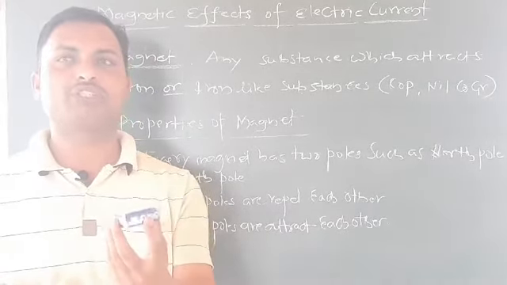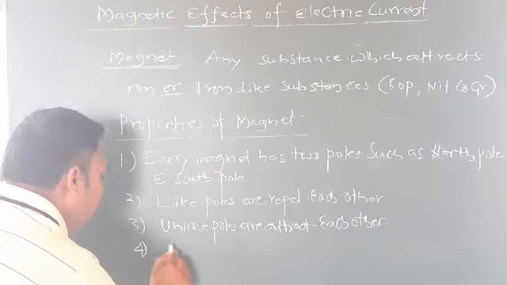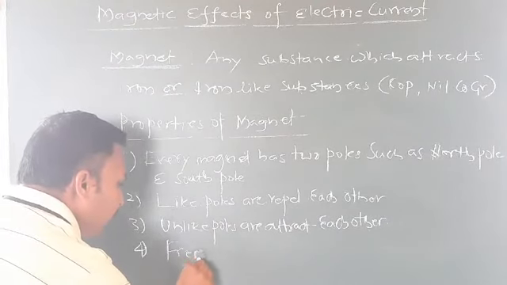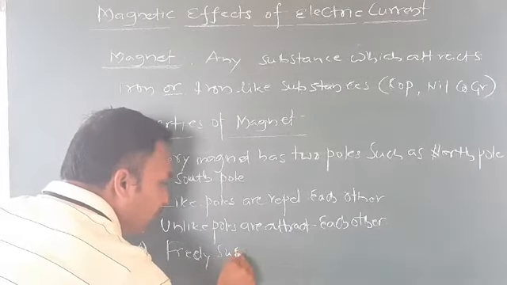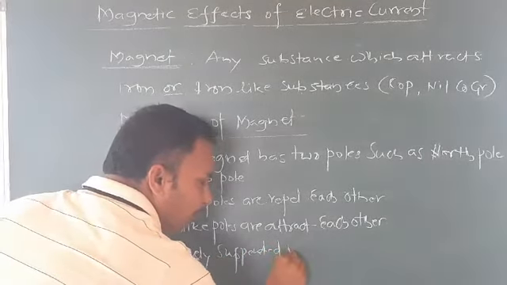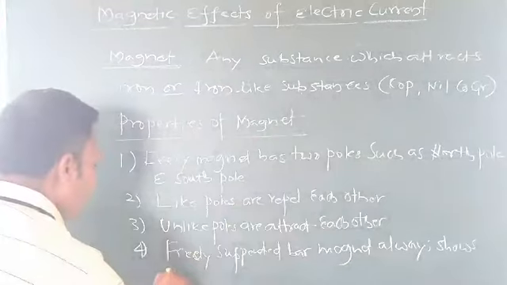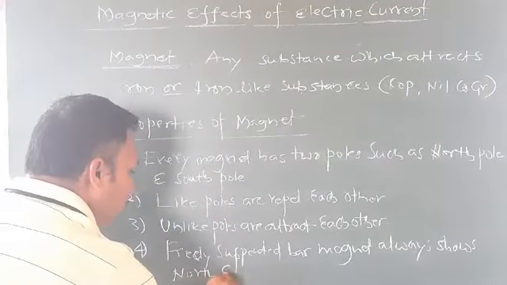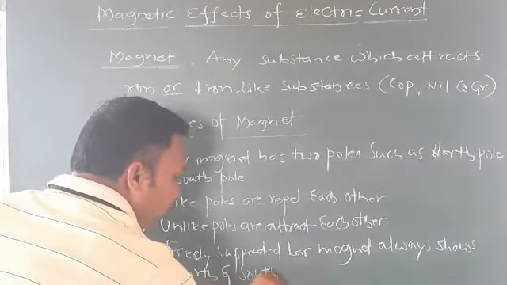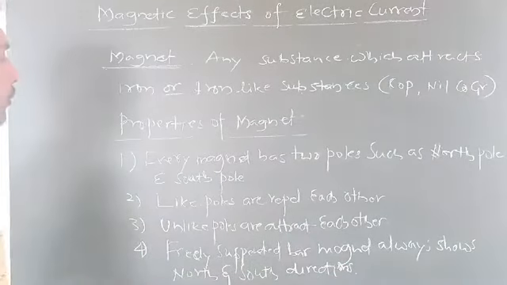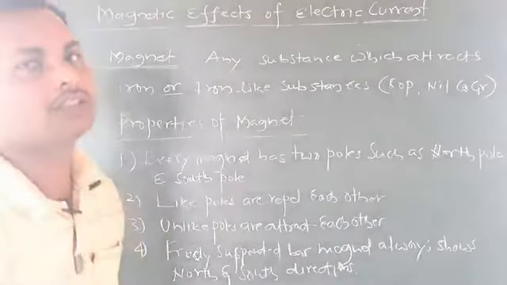This bar magnet will always settle in the north and south directions. So a freely suspended bar magnet always shows north and south directions. These are some properties of a magnet.